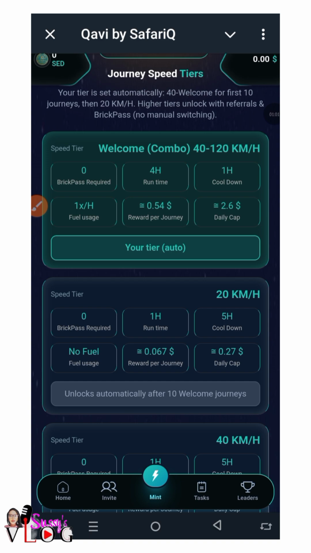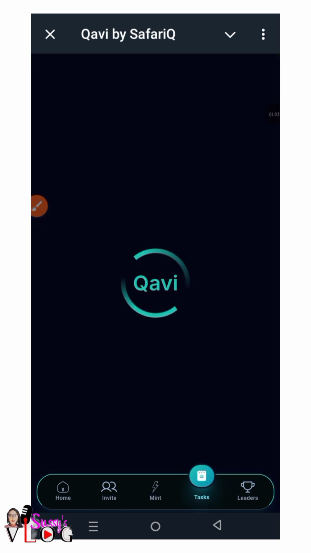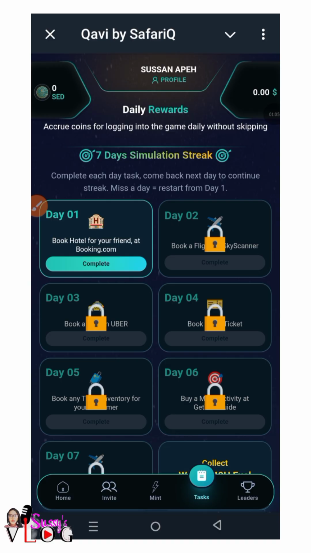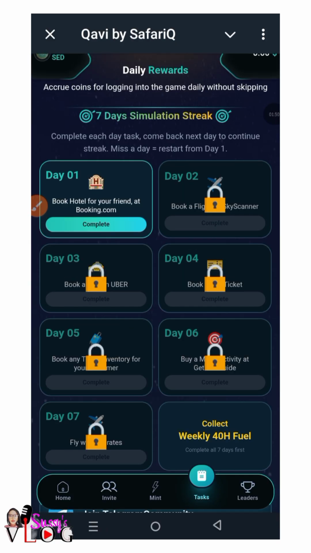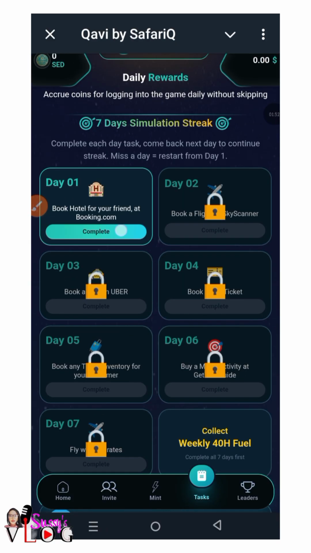The next thing is to come to your tasks. You're going to complete all these tasks. It says complete each day's task and come back the next day to continue the streak. Miss a day, and you restart from day one, just like a normal airdrop mining app. You come here and click on complete, because I've done this particular one.